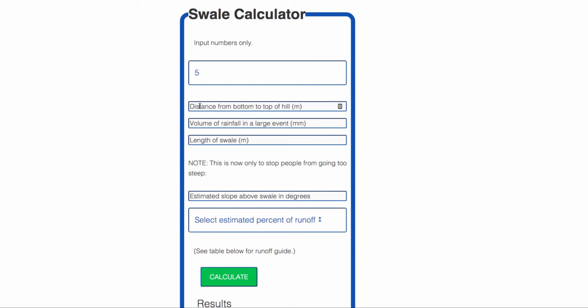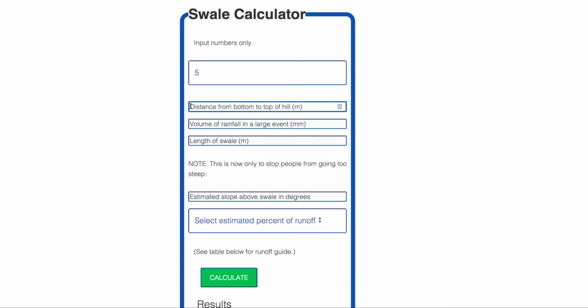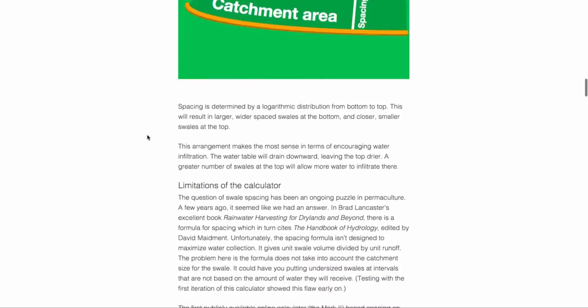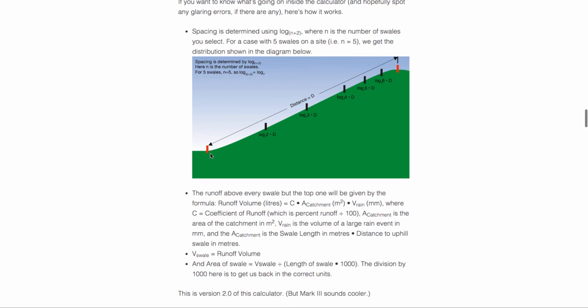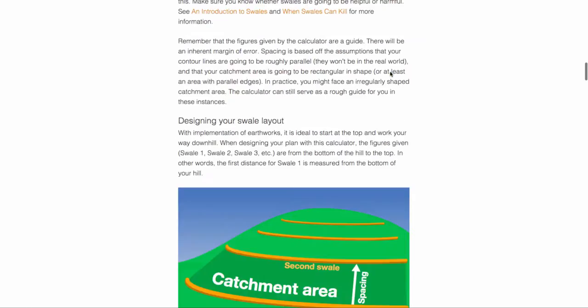And you're going to need to measure from the bottom of the hill to the top of the hill, or the available space of land on the hillside on your site if you can't reach the bottom or the top. Let's say 100 meters. Now, this is measured by taking either a wheel or a measuring tape and going out onto the site. And it looks like this. From the bottom up to the top of the site, that's your distance.